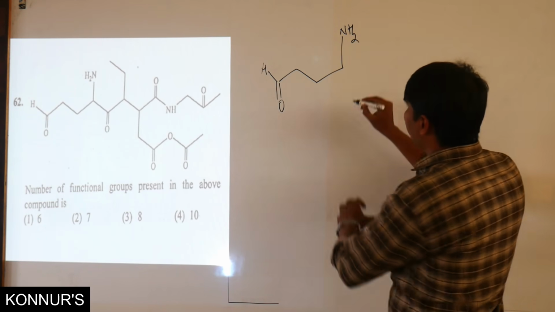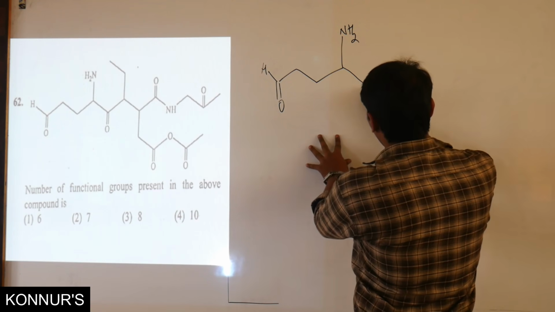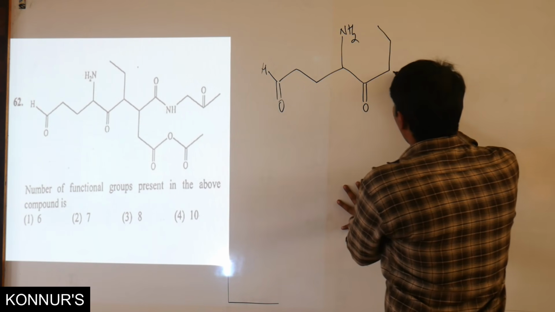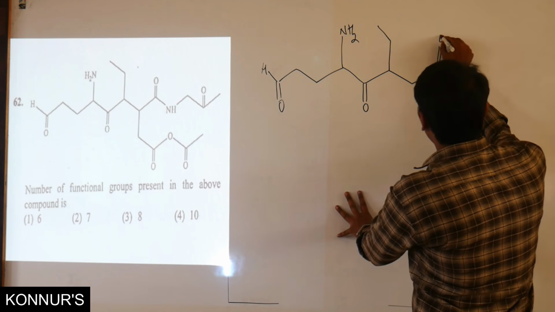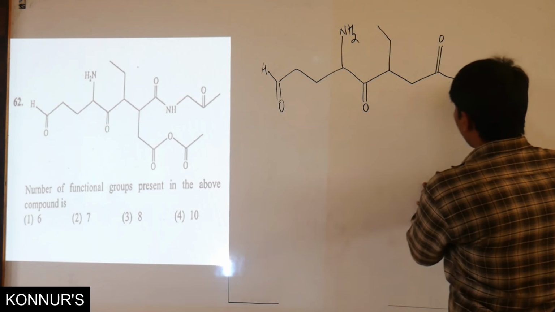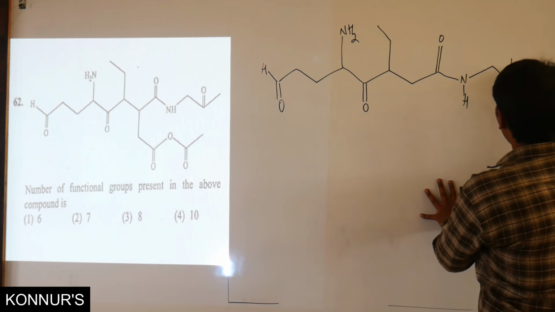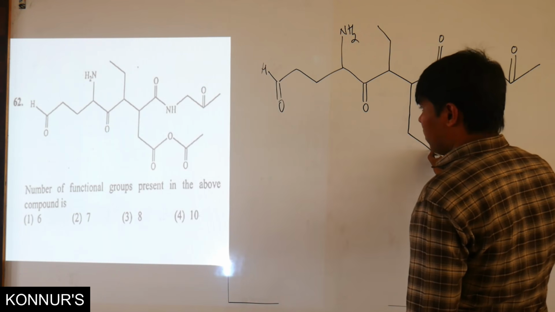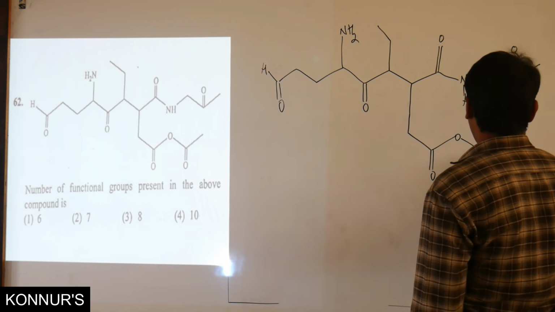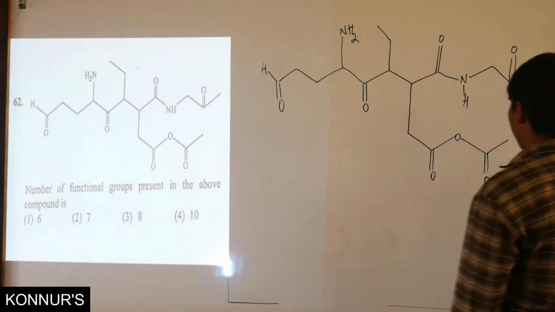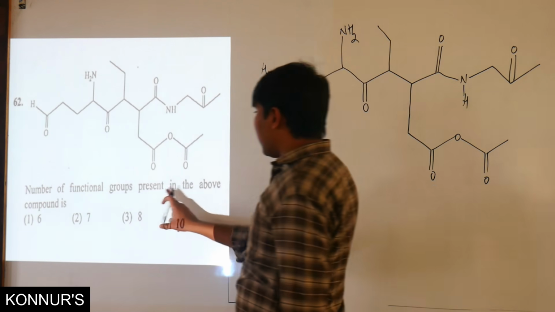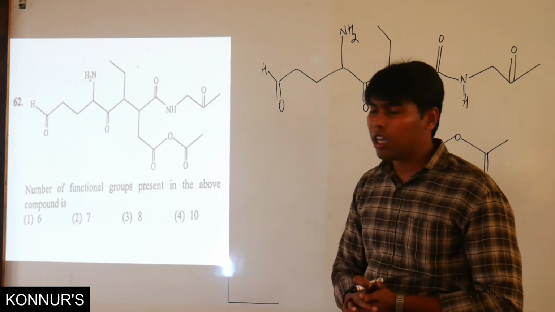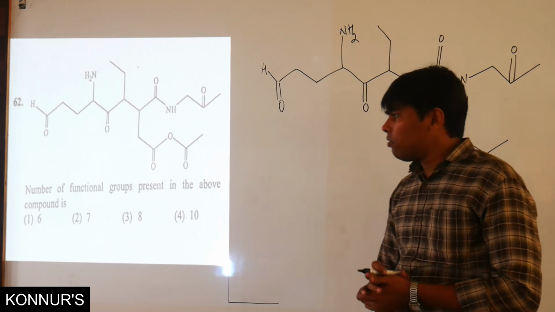There is an amine group attached to this carbon, and again here a ketonic functional group, and now here C double bond O is there, here NH is there, here also C double bond O. Now here there is the attachment of this group, like C double bond O, C double bond O. This is an anhydride. The number of functional groups present in the above compound is... Sometimes students, looking into this huge organic compound, are afraid of this question. But it's not like that, it is very simple.